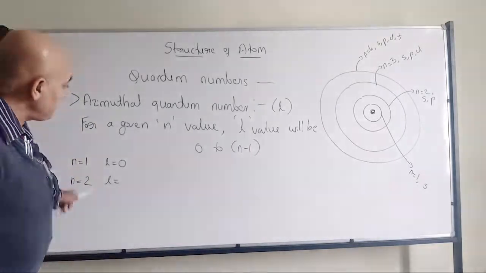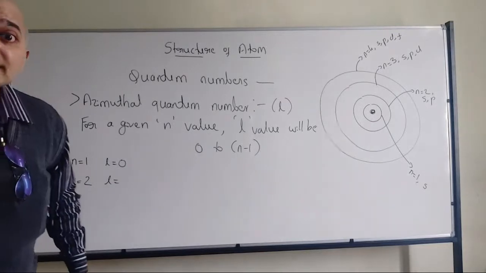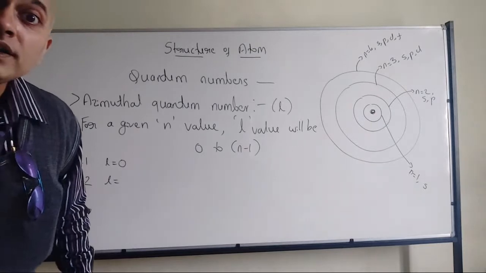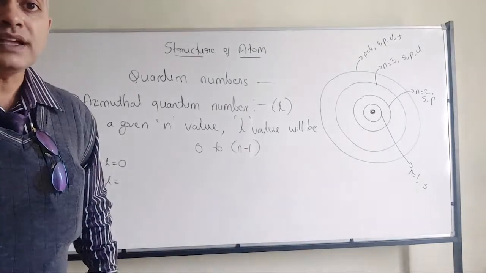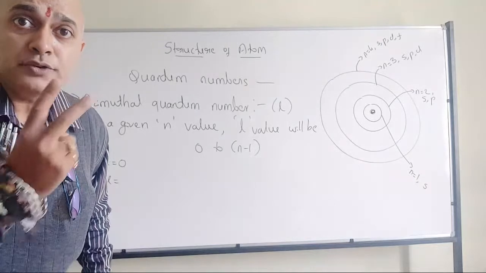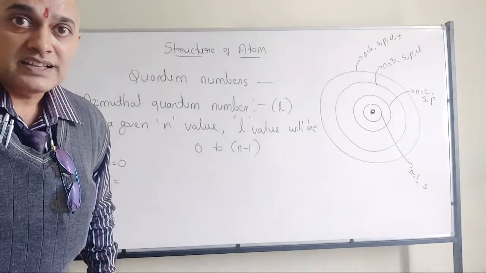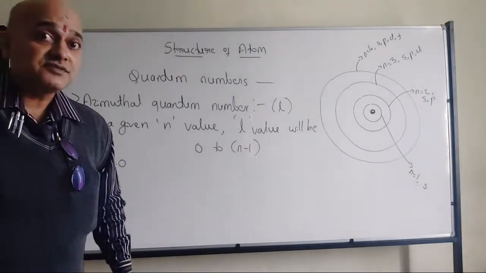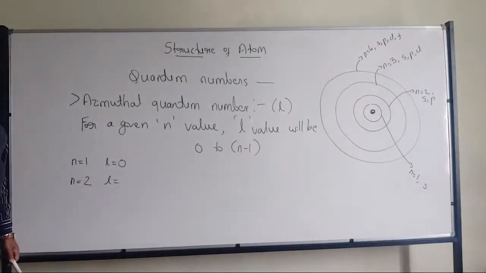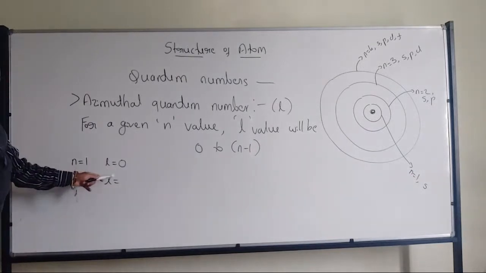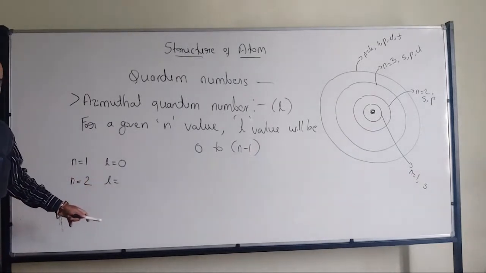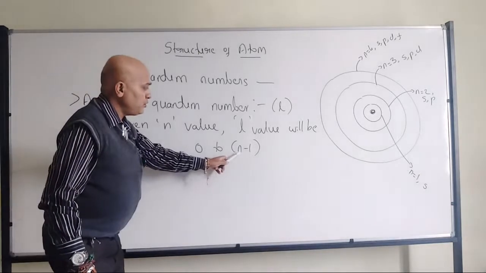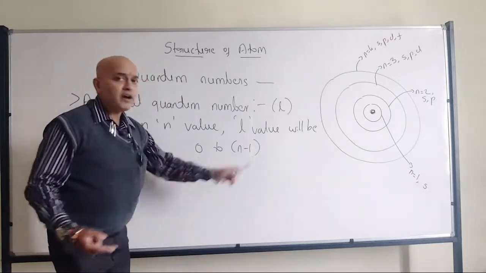In the first case, when I said n is equal to 1, what L value did I say? But the second time, n is equal to 2, what L values did I say? That means it cannot be one value, it should be two values. So that is where you should observe the English: here I used singular, here I used plural, values. So when n is equal to 2, there can be two values, 0 and 1.